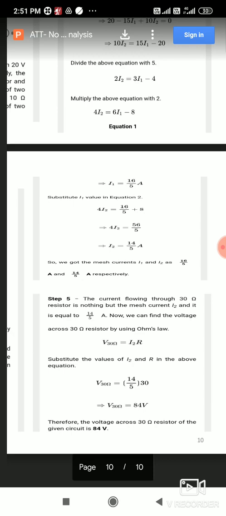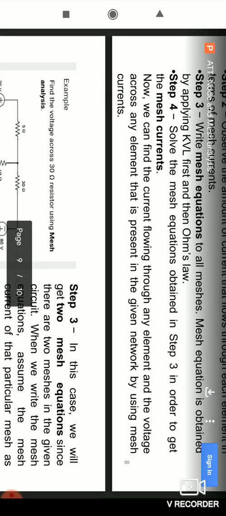So in that case it is difficult to apply the KVL, because for KVL we must need the value of the voltage drop along with its sign, along with its polarity. If we don't know the polarity or the value of the voltage drop across an ideal current source which is common for two meshes, then it is difficult to apply the KVL. So in such cases, how to apply the mesh analysis becomes hectic. It becomes problematic.